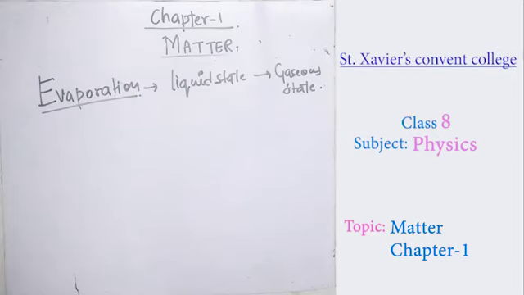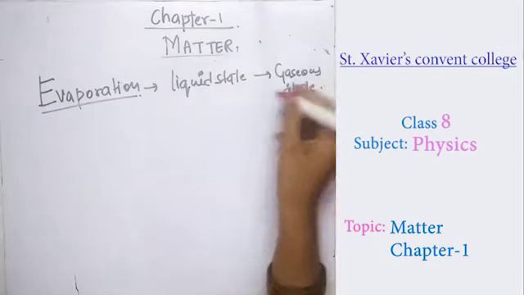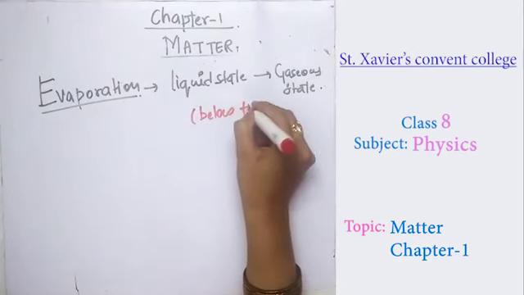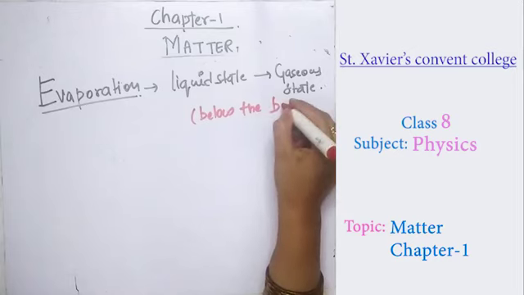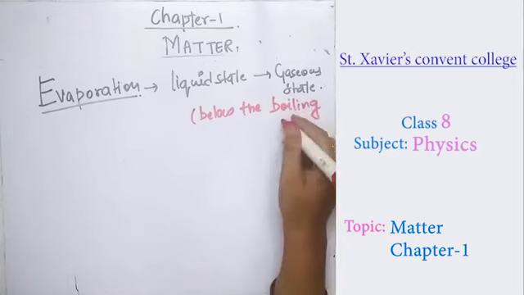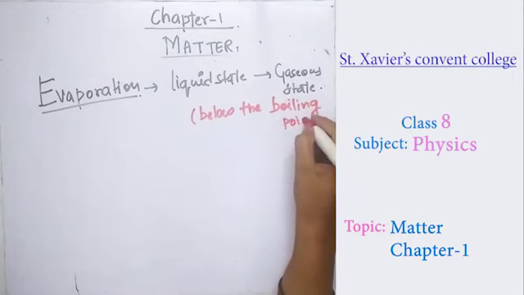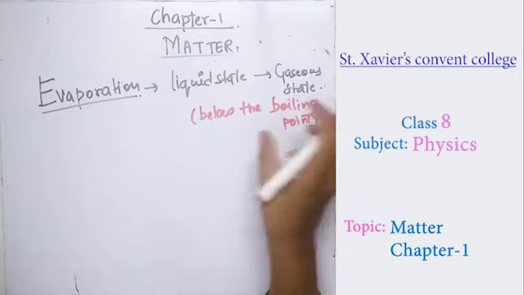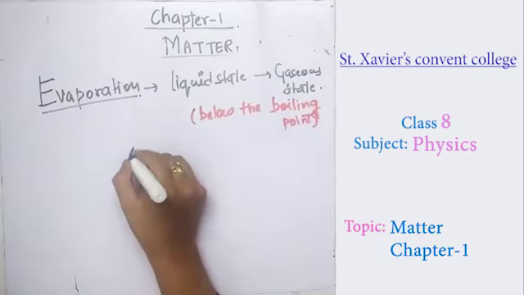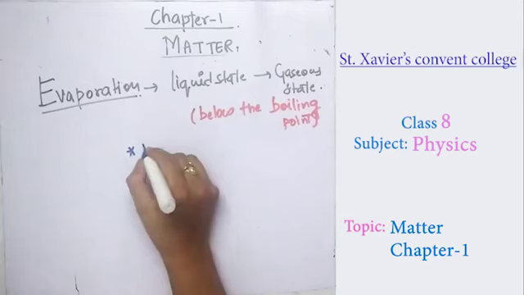So always remember that this liquid state to the gas state change takes place below the boiling point, because at the boiling point it already changes into the gas form.